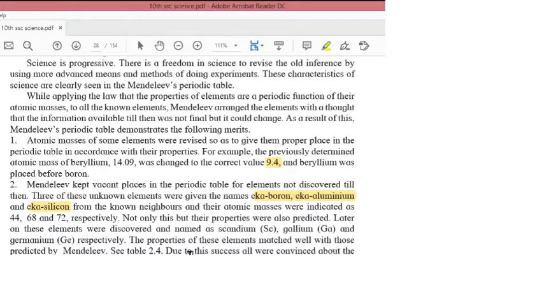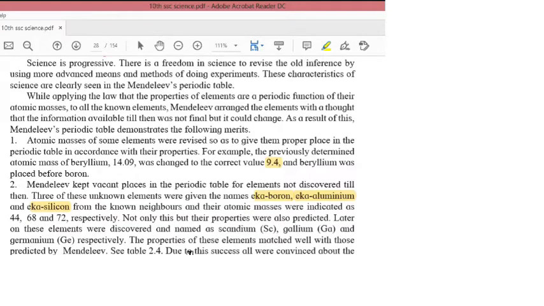elements was accepted immediately. So what were the two motives of Mendeleev? To revise the atomic masses of the elements which were present at that time, so that he could give the correct place for that element in the periodic table.